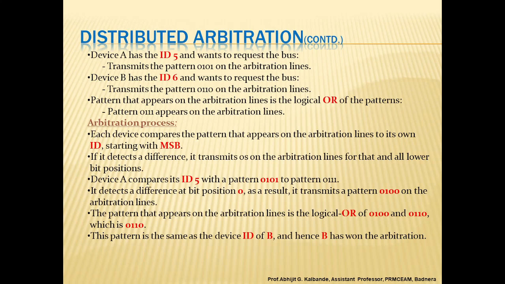Device A compares its ID 0101 to the pattern 0111. It detects the difference at bit position 1. As a result, it transmits the pattern 0100 on the arbitration lines. The pattern that appears is then the logical OR of 0100 and 0110, which is 0110.